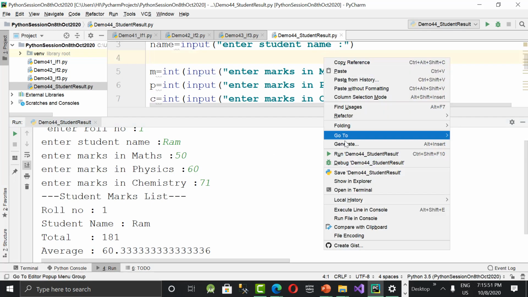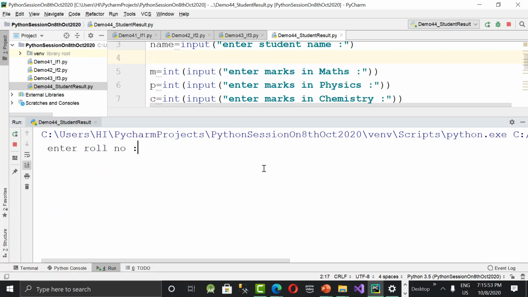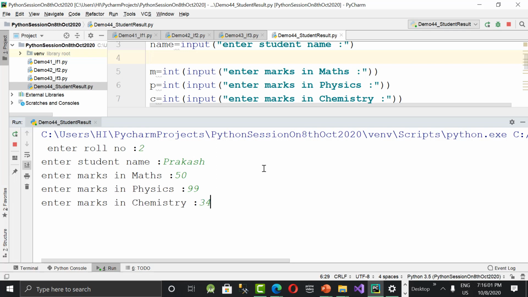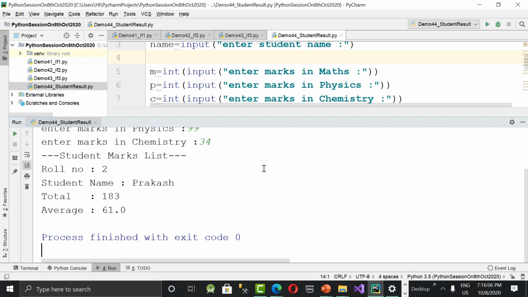So now let's give marks. Roll number 2. I said Prakash, and I'm giving marks like 50, 99, and 34. Last subject fail, but still it will give you total and average. See this? Total 183, average 61. Average also we got. The result is fail actually.